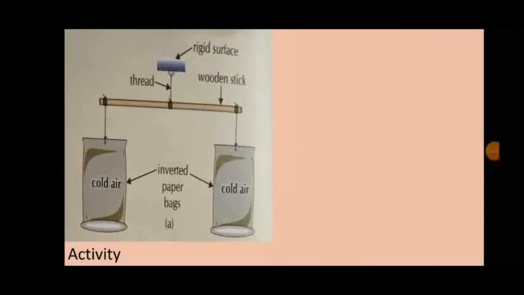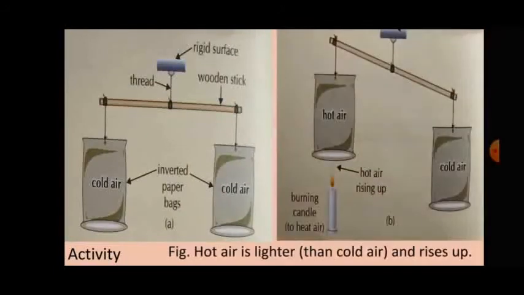Children, let us demonstrate it through an activity. Make an arrangement using 2 empty paper bags or empty paper cups of exactly same size as shown in the figure. Put a burning candle below the open mouth of the left side paper bag.